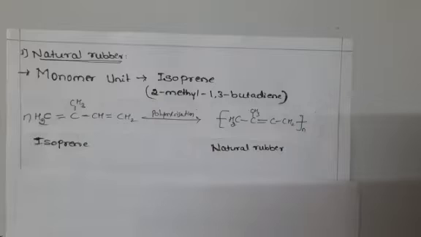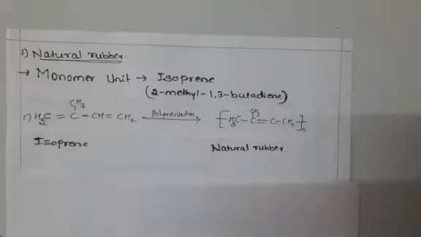What do you mean by vulcanization? It is a process in which we introduce an outside substance, sulfur, into the natural rubber, which improves the properties of that polymer.